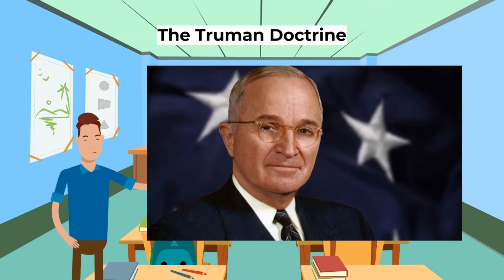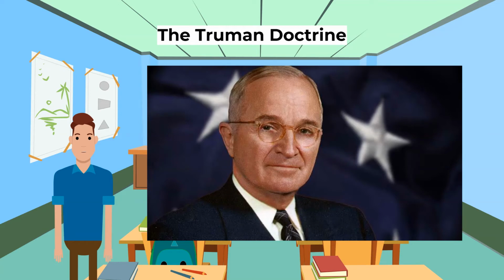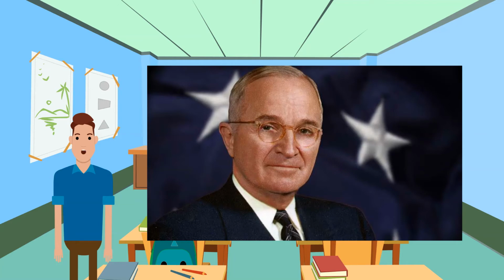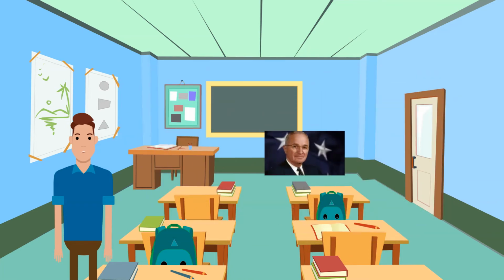Thirdly, the Truman Doctrine. Not wanting to be left out of the rush to make speeches, President Truman made a speech to the US Congress in which he promised that the USA would provide aid to any country standing up against communism. This was developed into the Truman Doctrine.